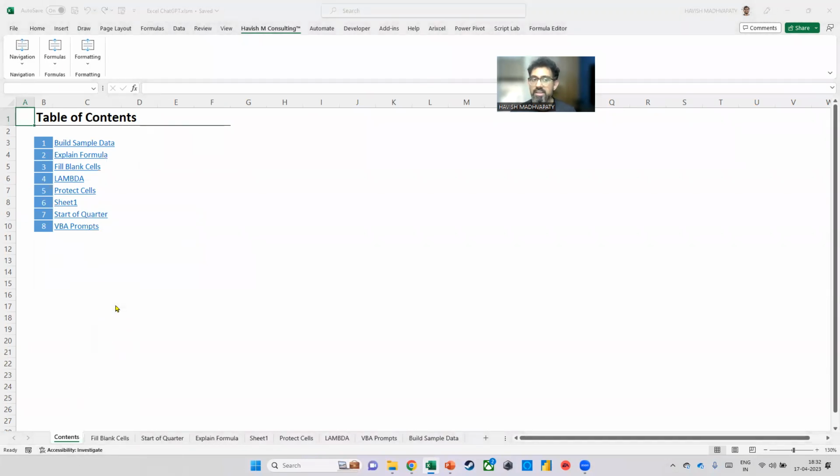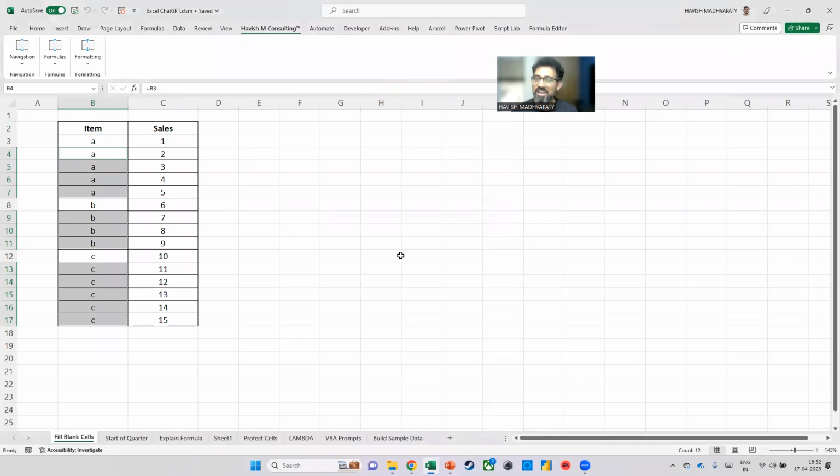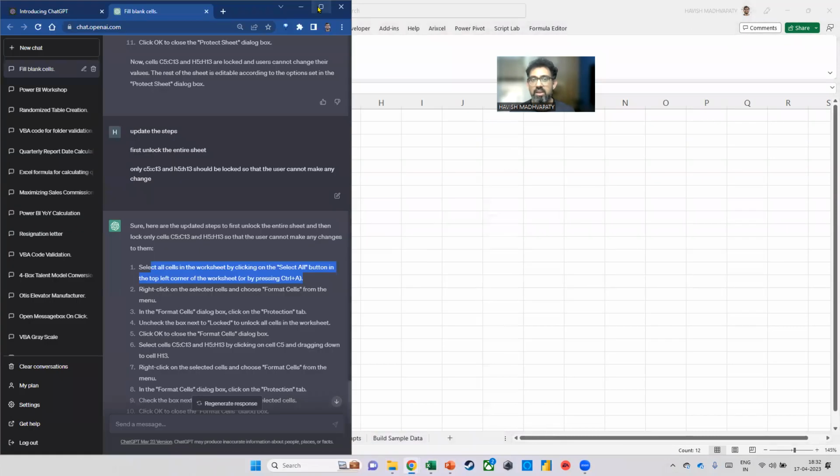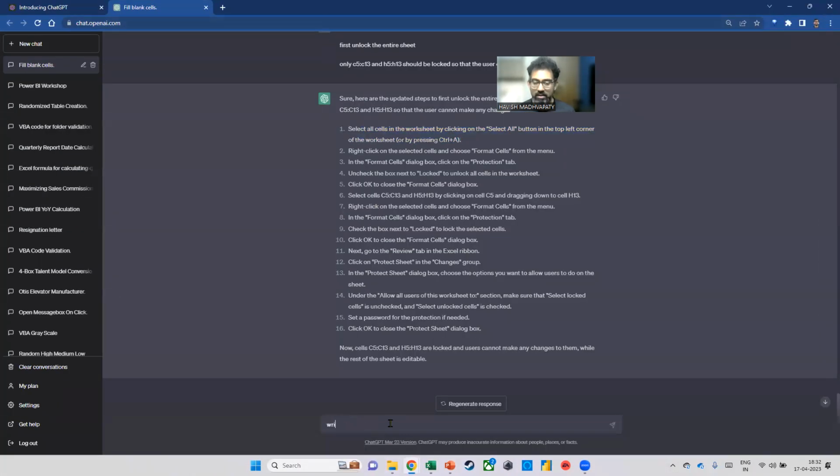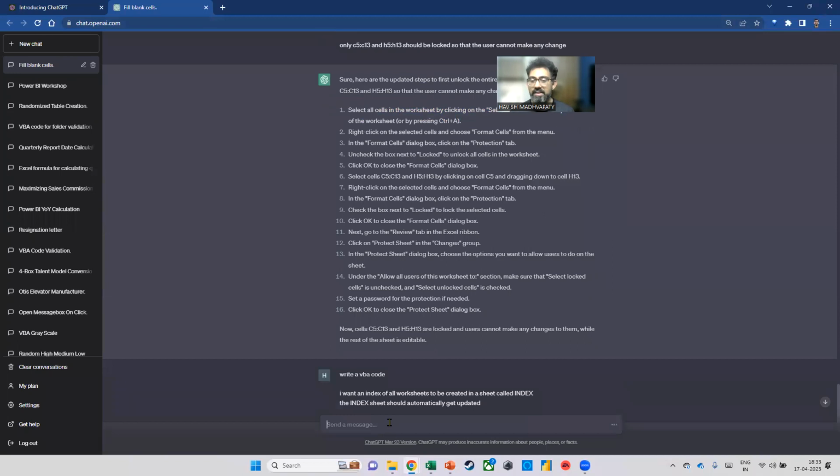But how does somebody do it? I mean, are you going to learn how to write a 50-line code? Of course not. That's where ChatGPT comes into play. So what I can do here is I can just say, write a VBA code, and then I can say, I want an index of all worksheets to be created in a sheet called index. The index sheet should automatically get updated. Let's see what happens. So I press enter.